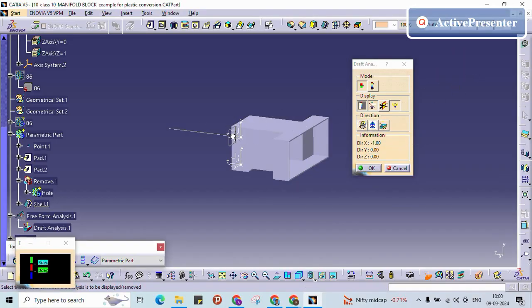So what I am taking is, this is my tooling direction, this X, Z direction.